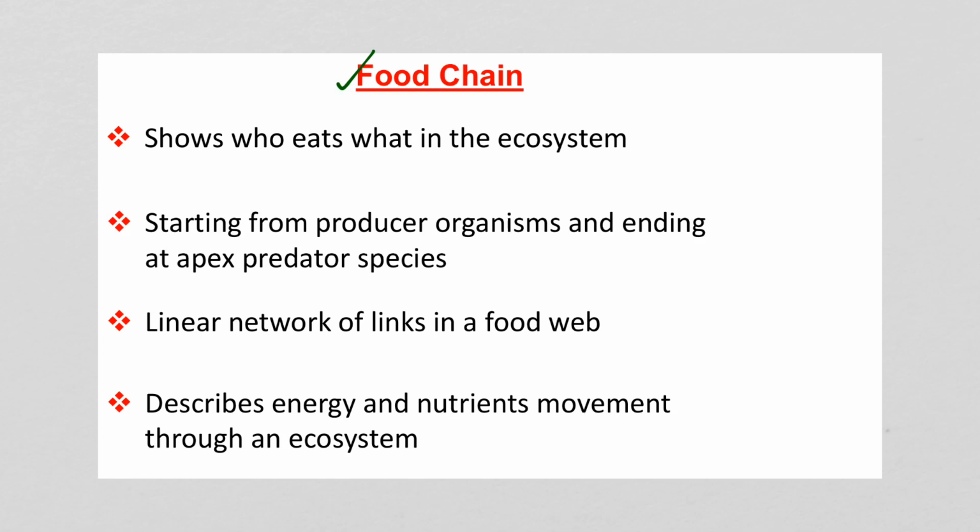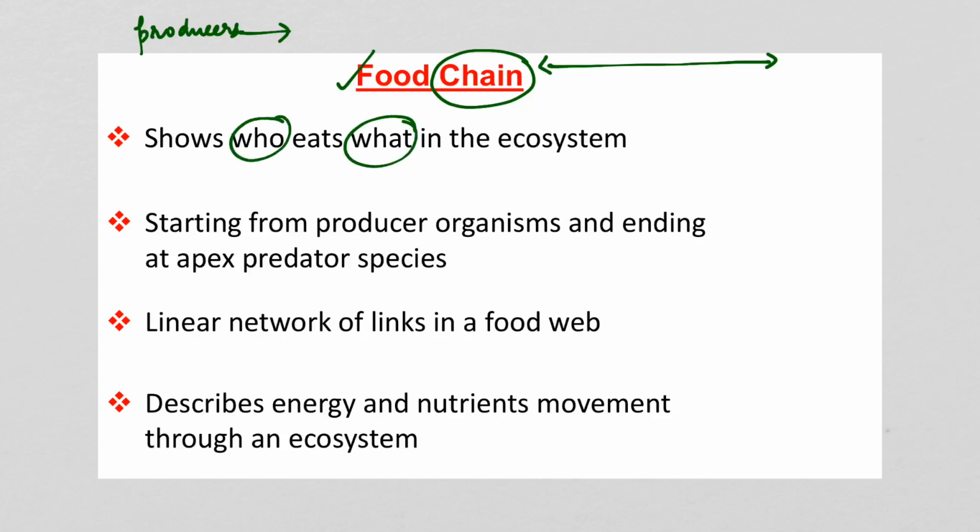Let's first understand what this food chain is. From the name itself it is clear that this is in the form of a chain. So how does a chain look like? It's unidirectional. It looks like a straight line. So here there is a transfer of food energy from the producers, that is the green plants, through a series of organisms, repeated eating and being eaten link. So this is called a food chain. So basically food chain shows who eats what in an ecosystem. So who eats what? This question is answered through a food chain.